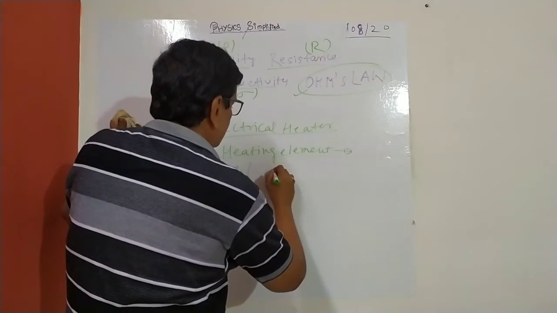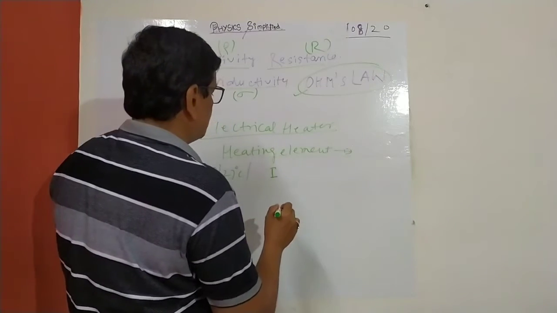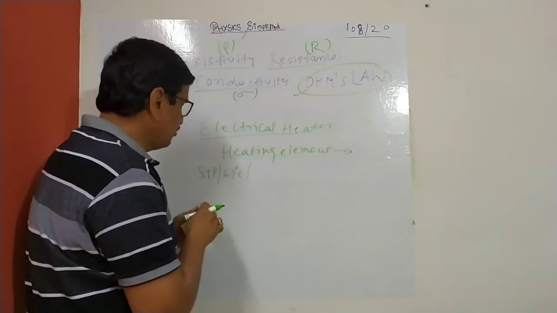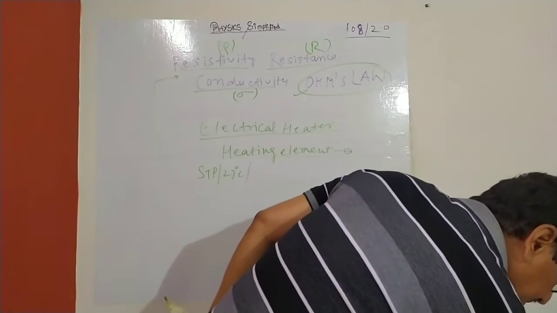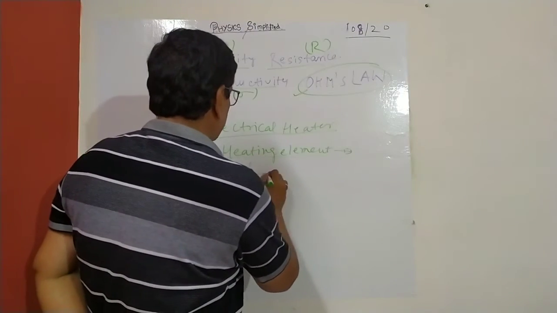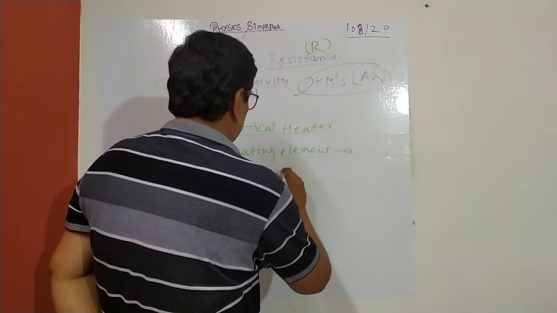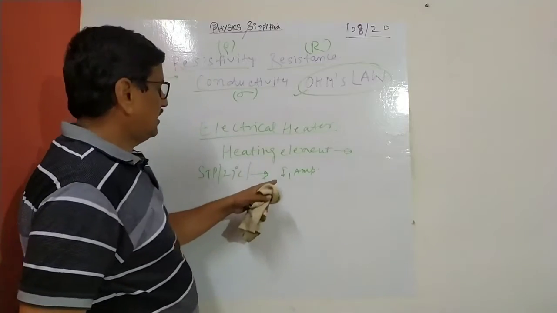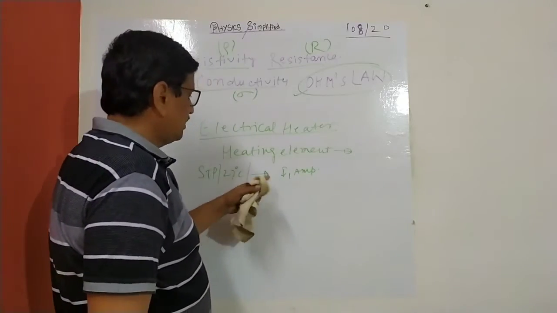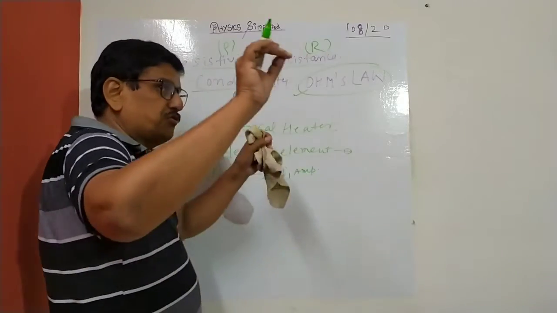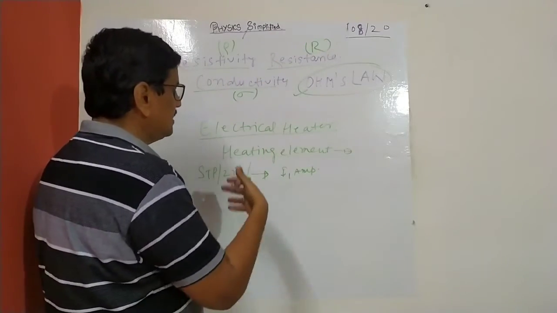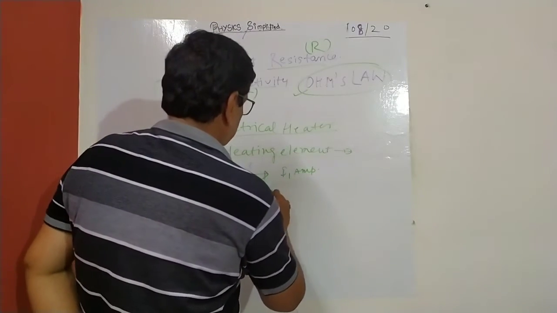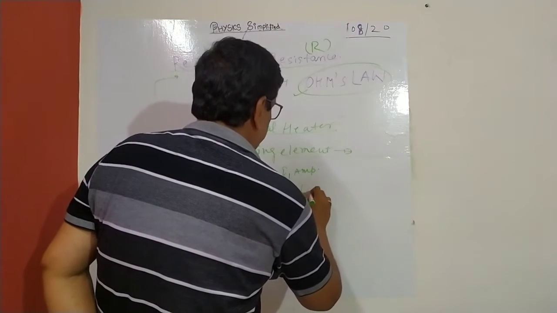Say the electric current passing through it is I_1 ampere. Now when you connect to a source, first the current will increase and then it reaches a steady state. At that point the current is also given. That is I_2, the steady state current.